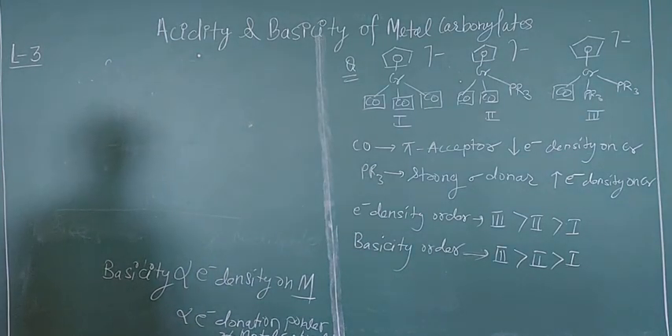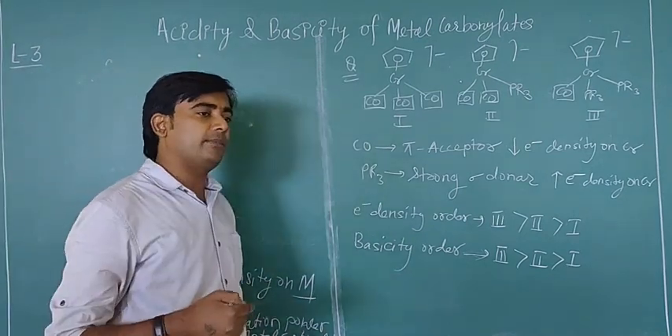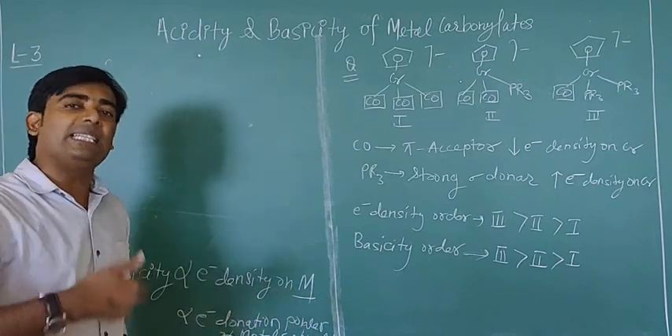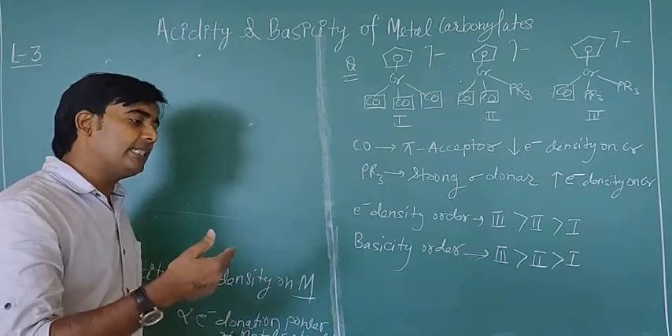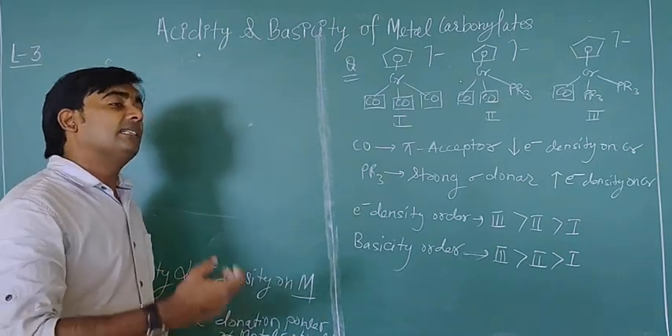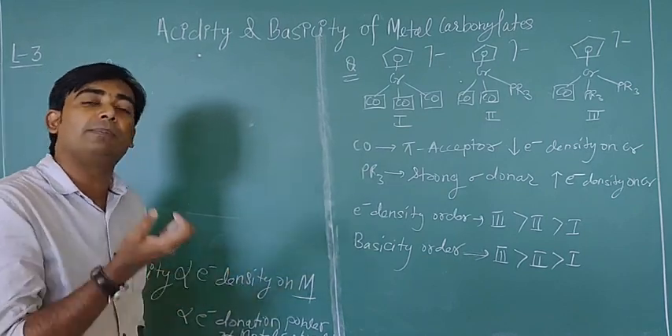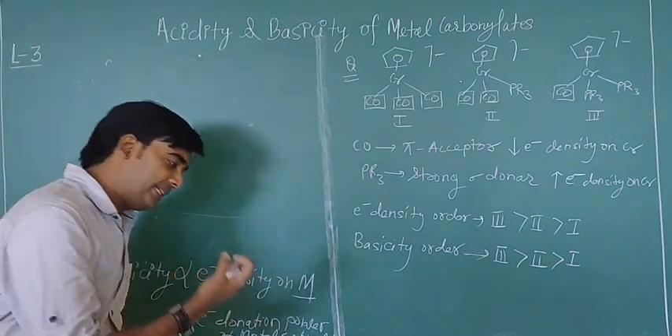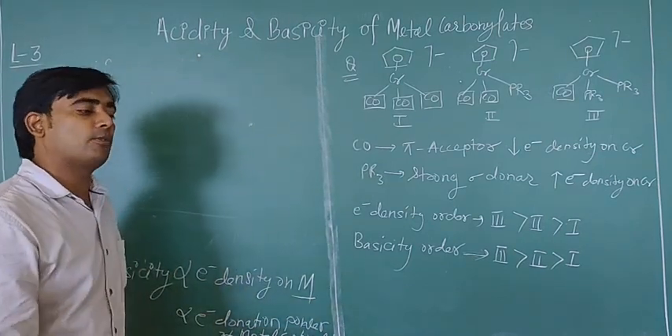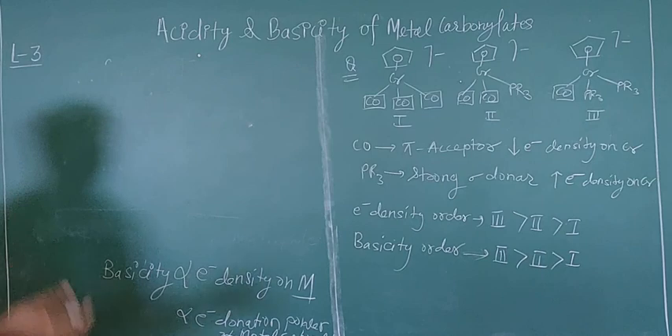You can consider an example of the Mn family, Tc and Re, going from top to bottom, because if you go from top to bottom, the size of the metal will increase. So the tendency of the metal to lose electrons will increase. So you can say that the donation power of the metal atom will increase from top to bottom. So the bottom metal carbonylate complexes will be more basic as compared to the top metal carbonylate complexes.